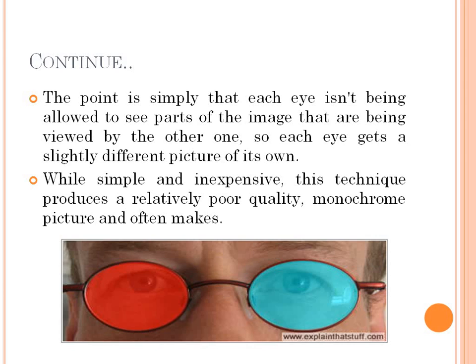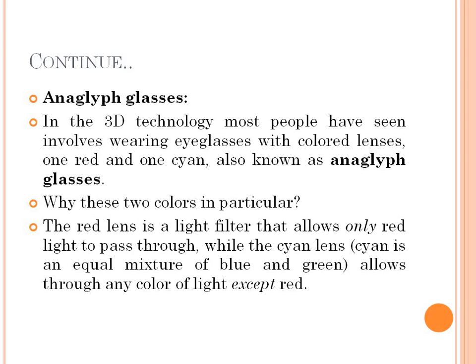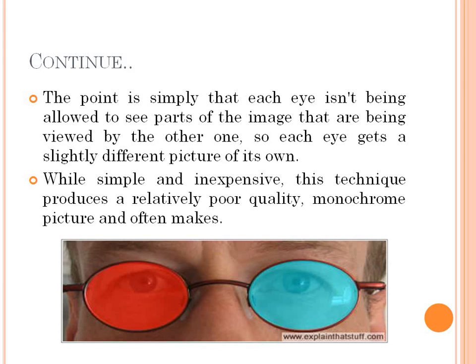Okay. So in this case, if you are trying to see the image, as I said, two different images are created. One is for the left eye, one is for the right eye. So if you are trying to watch the 3D picture with the help of these anaglyph glasses, whatever image is generated with the help of red color is viewed by the red lens only, and the other part of that image which is not red is viewed by the cyan color lens only.